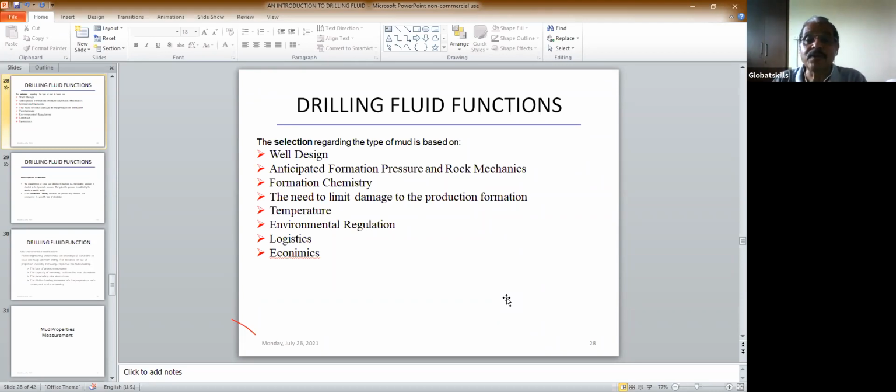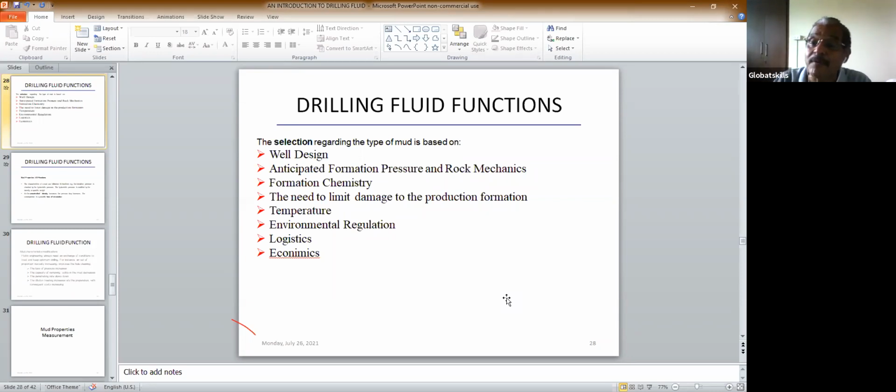Then the need to limit damage to the production formation, which you also have to take into consideration. Then comes the temperature. If it is a high temperature well, you have to design a mud that can take care of the temperature, because every additive has a stability. It is stable up to a certain temperature; beyond that it will not be stable, it breaks. So when you're drilling a hole, you must know the temperature so that you can design what type of chemical you're going to use and not face a problem.